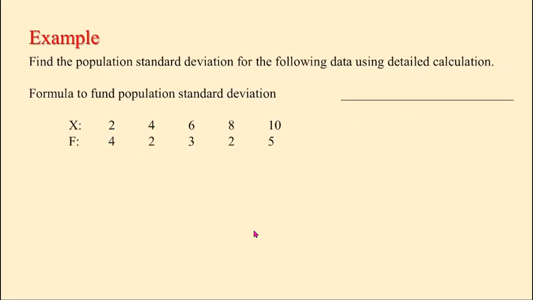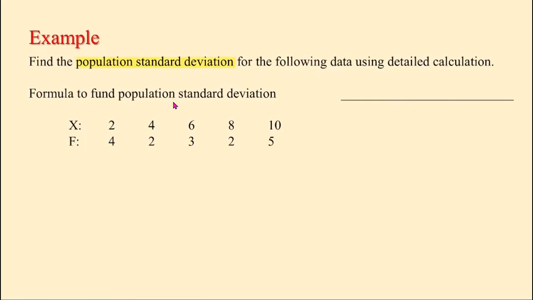Next one now. Find the population standard deviation for the following data using detailed calculation. We have to show all work. So here we are looking for the population standard deviation.